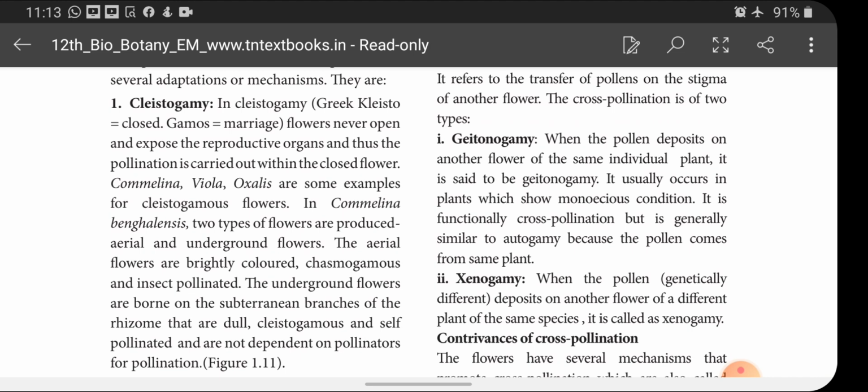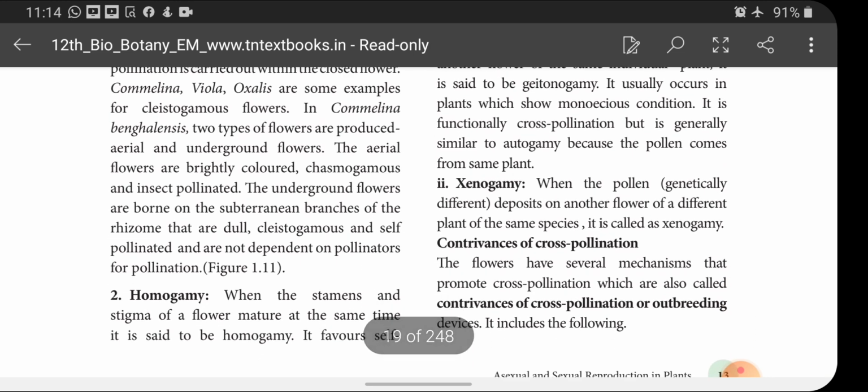It is called what? Geitonogamy. It usually occurs in plants which show a monoecious condition. It is functionally cross-pollination, but it is generally similar to autogamy only because the pollen comes from the same plant only.